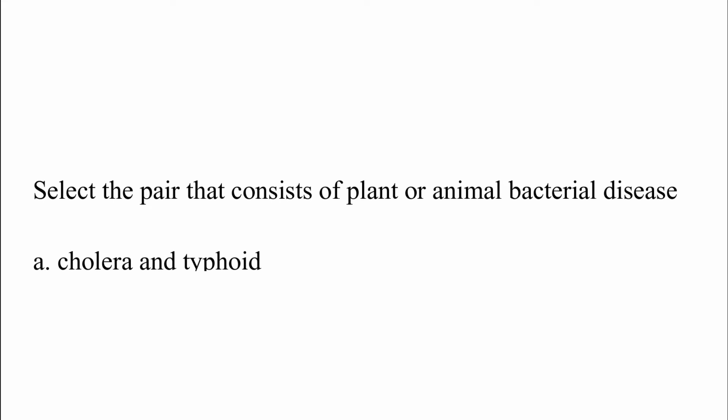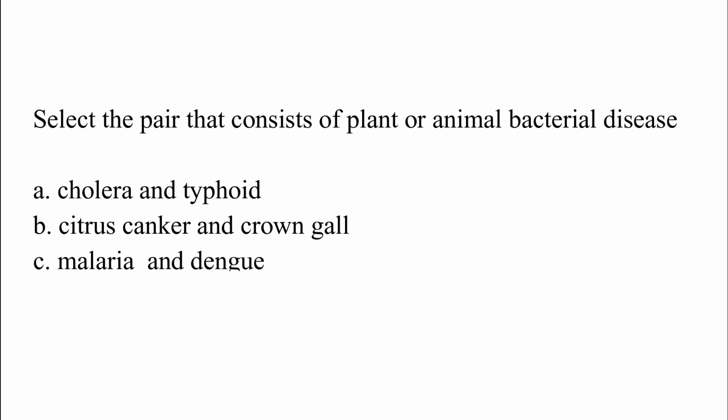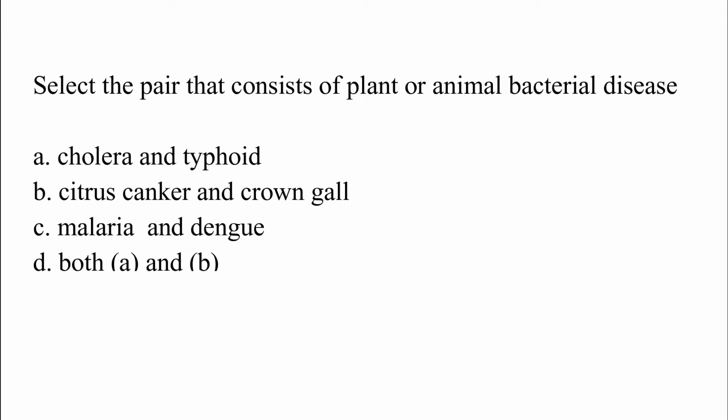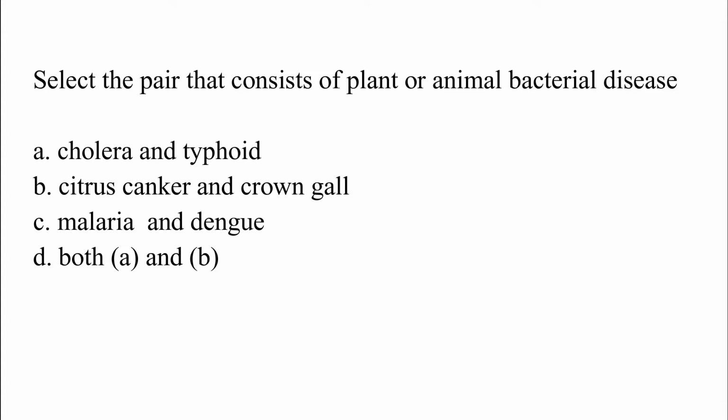Select the pair that consists of plant or animal bacterial disease. Option A, cholera and typhoid. Option B, citrus canker and crown gall. Option C, malaria and dengue. Option D, both A and B. The correct answer is option D, which is both A and B.